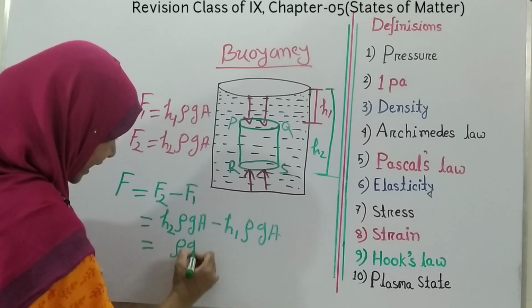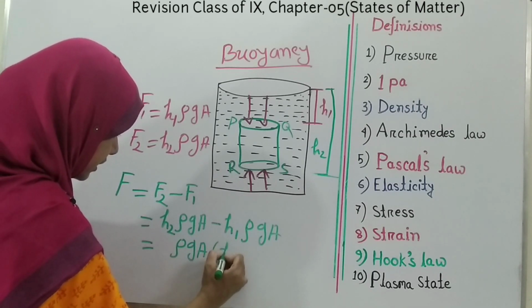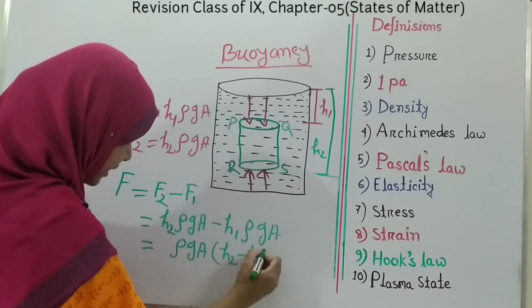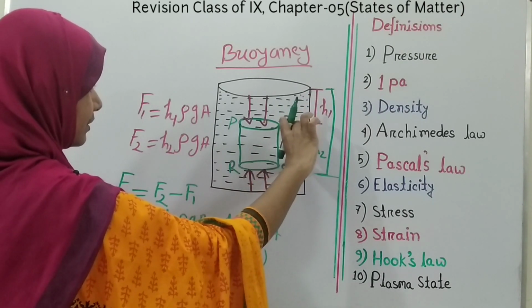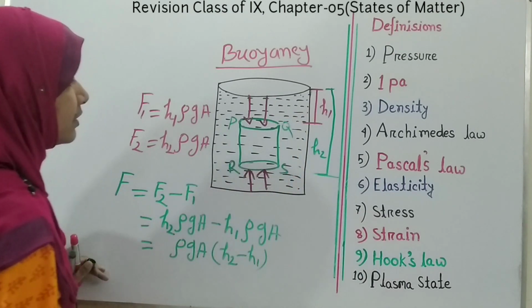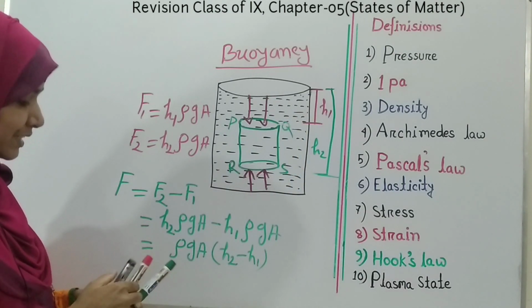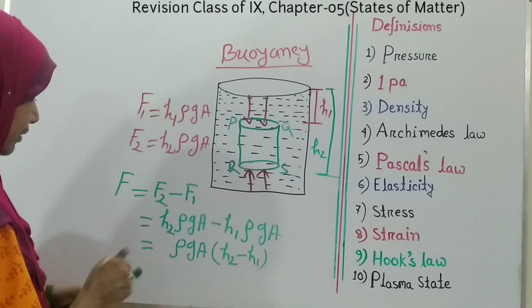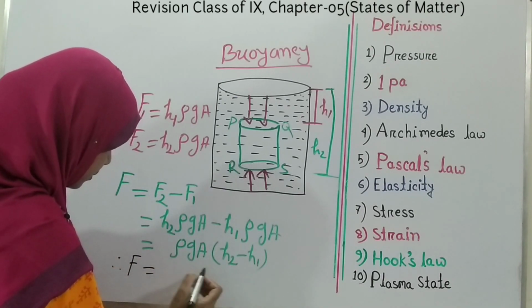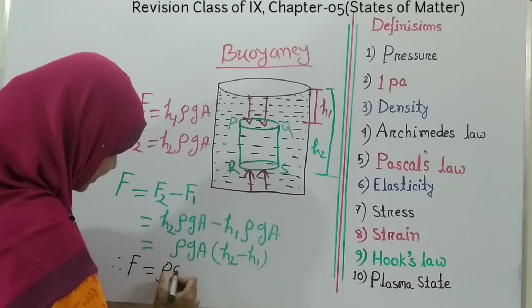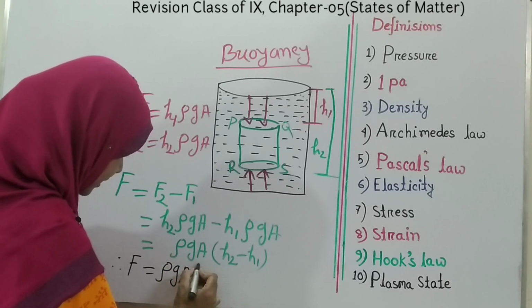So we can write that rho G A equals H2 minus H1, and H2 minus H1, we can say that this is the height of that cylindrical shaped object. So we can now write that F equals rho G A into H.